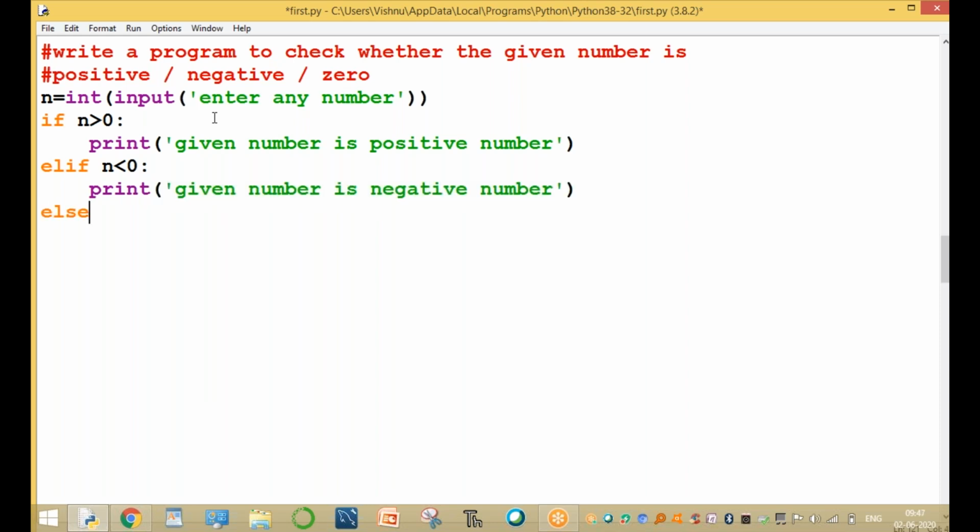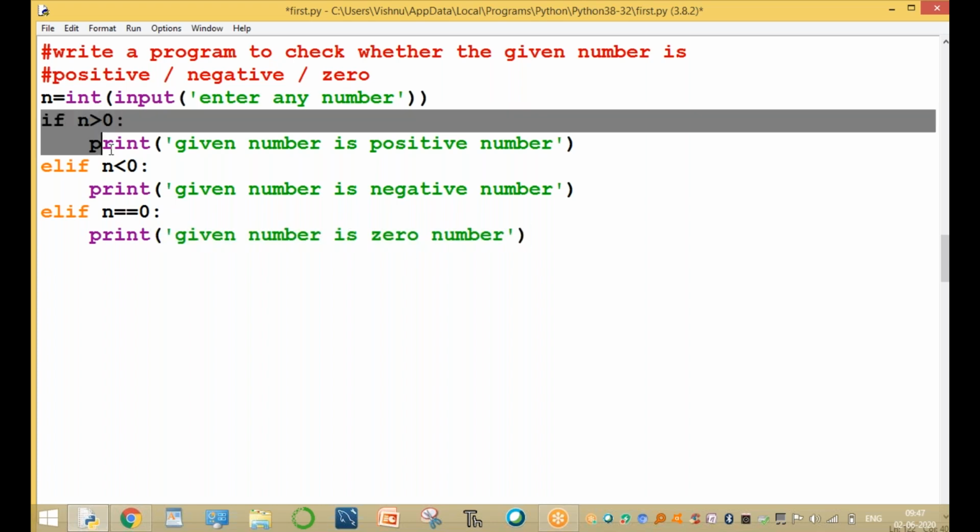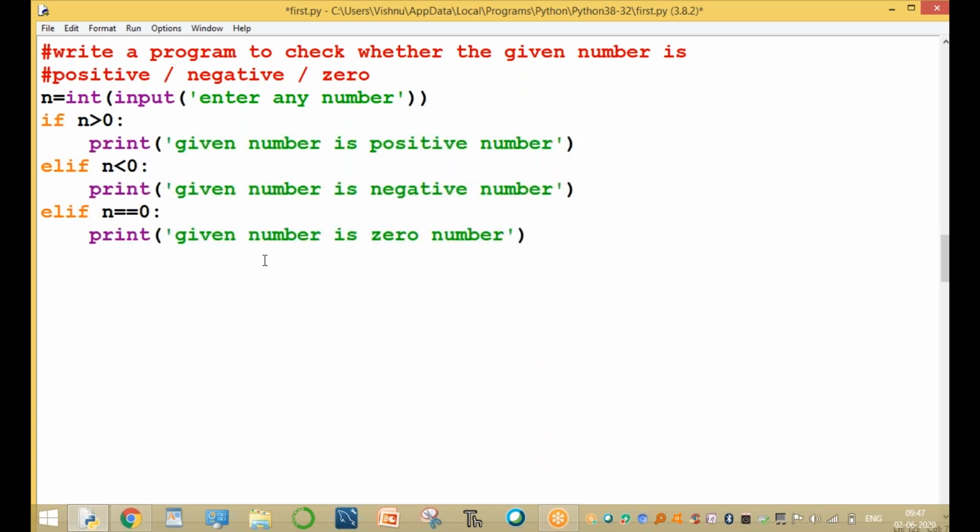Okay, the last part: print given number is zero number. Elif, not else, sorry, elif n equal to 0 is also one condition. The given number is zero number. This statement is called if, elif, else. Clear or not, all of you? This statement is called if, elif.